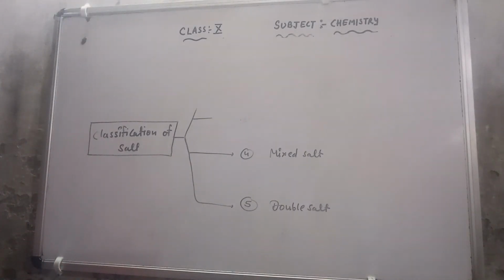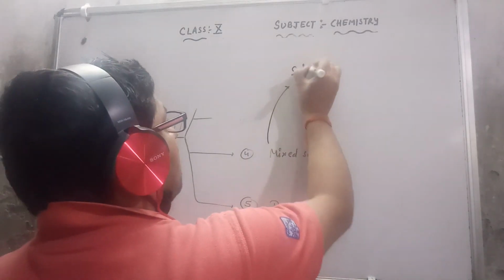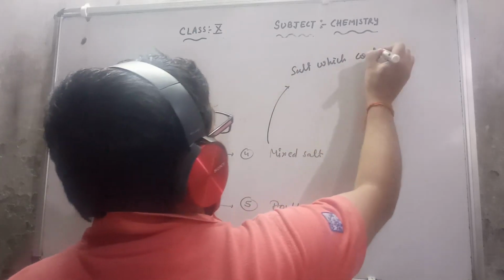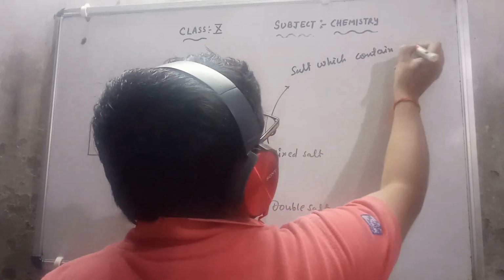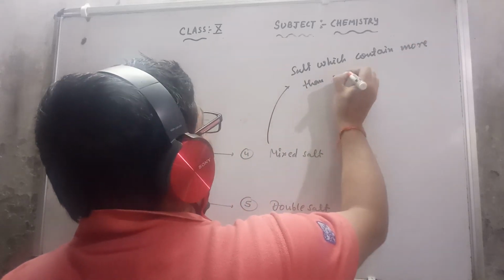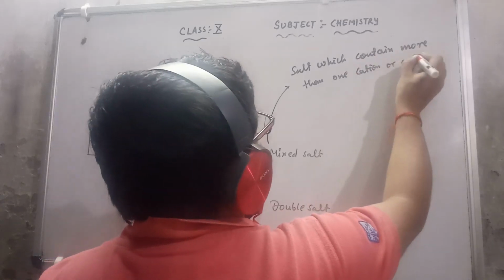What is a mixed salt? That means the salt which contains more than one cation or anion.